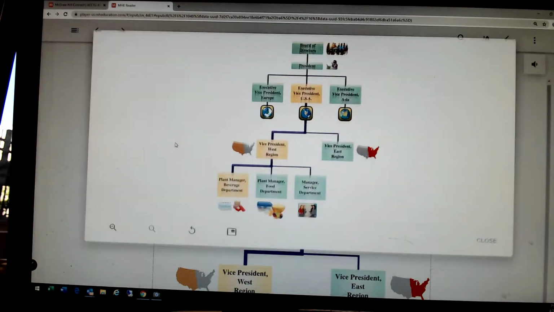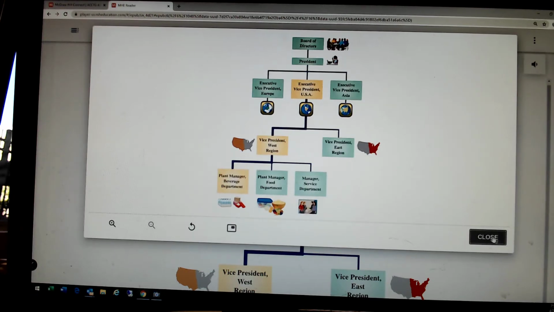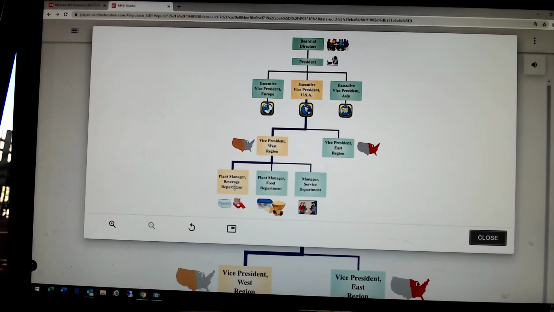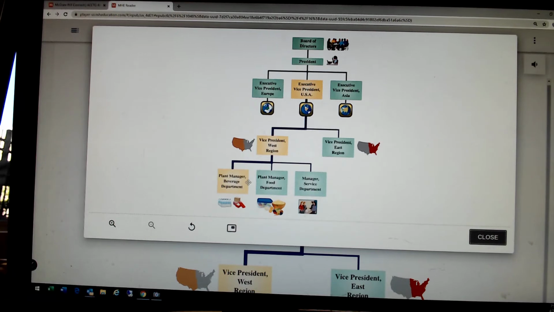And within the beverage company, there's a beverage department, there's a food department, and then there's a service department. Okay, well, this is a profit center. Beverage and food are profit centers. This is a cost center. Service department's a cost center.